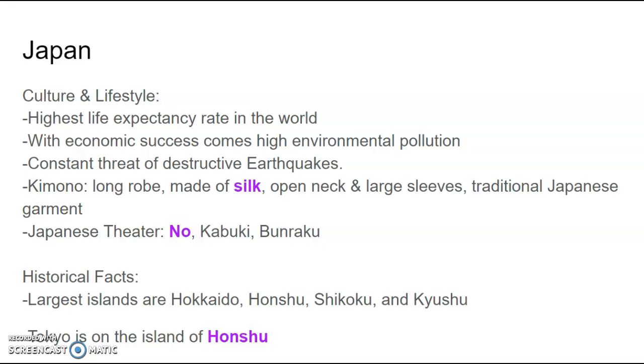Many other types of culture include the kimono, a large robe made of silk with open necks. It wraps around the person, one of the traditional Japanese garments. They have 3 or 4 different types of Japanese theater, the most popular being Noh, Kabuki, and Bunraku. Historical facts here range on the idea that out of all of the islands, the 4 that are listed here, the largest one of them houses Tokyo on the island of Honshu.